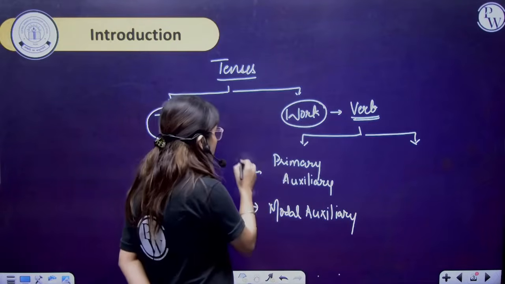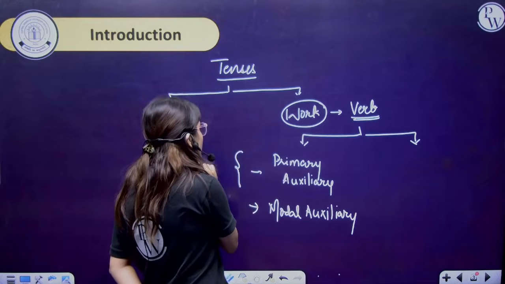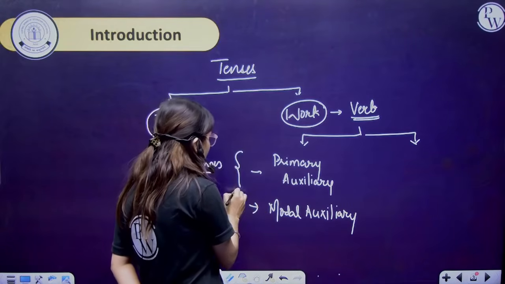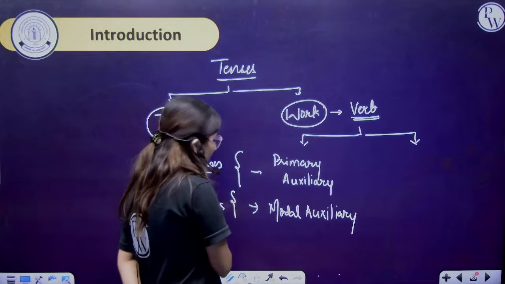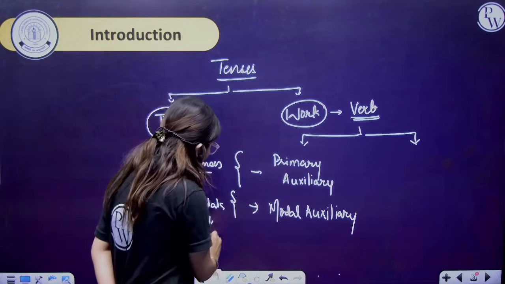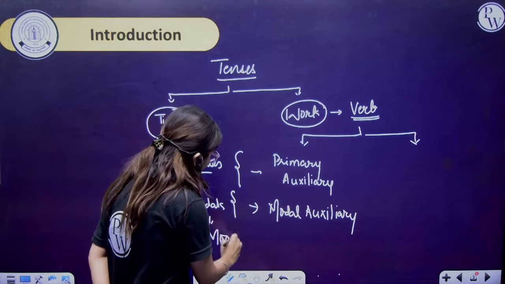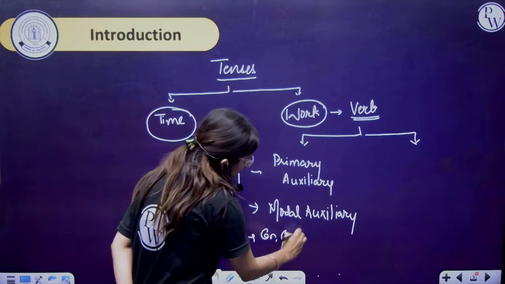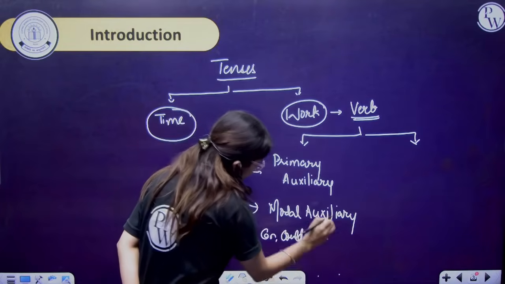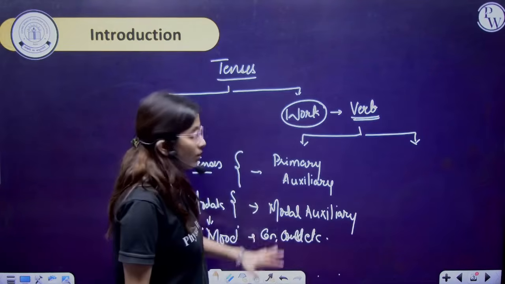Primary auxiliary means these are coming under the tenses, and the others are referred to as modals. Modals are like the verbs that have been derived from the word mood. For example, can, could, etc. Fine. So these are modal auxiliary.